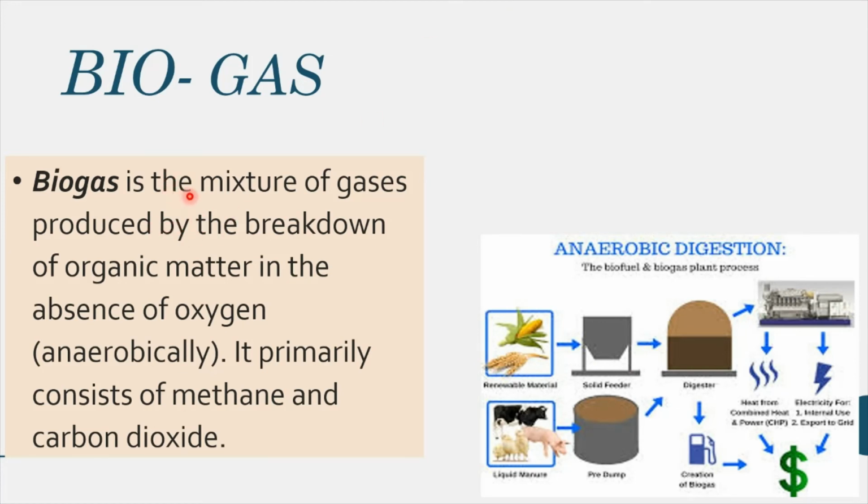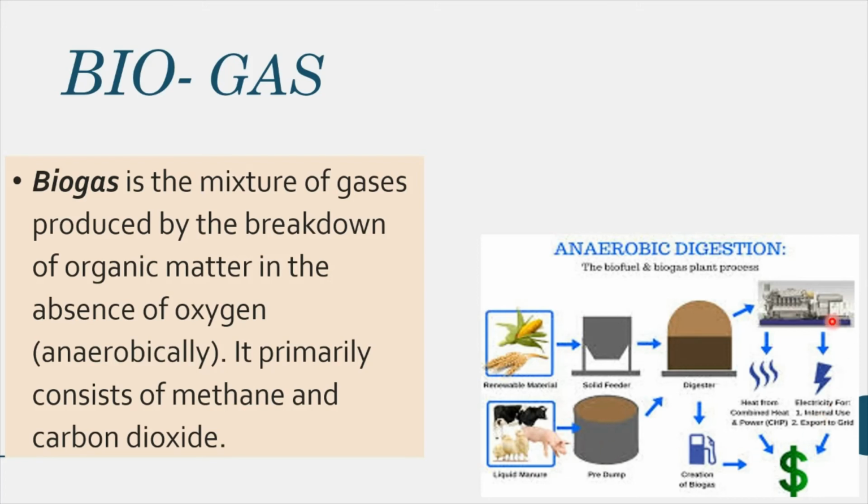Let's see the definition here. Biogas is the mixture of gases produced by the breaking down of organic matter in the absence of oxygen. That I told you, anaerobically dumped. So without oxygen it is processed. It primarily consists of methane and carbon dioxide. So this is the process.